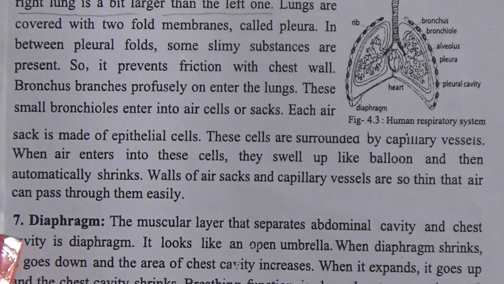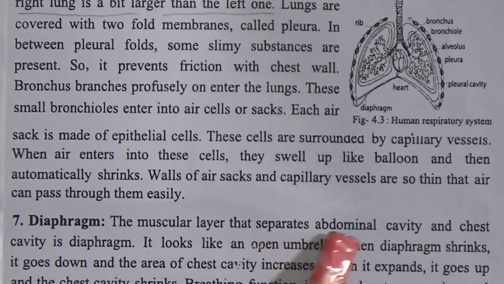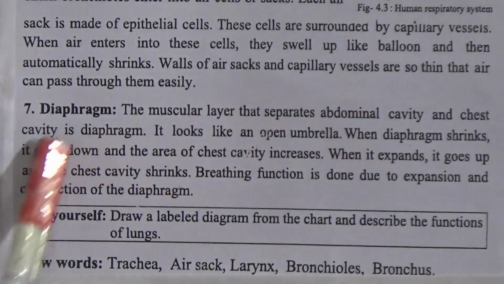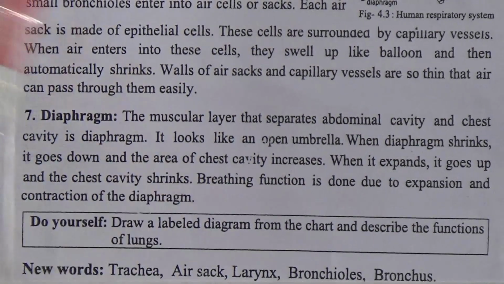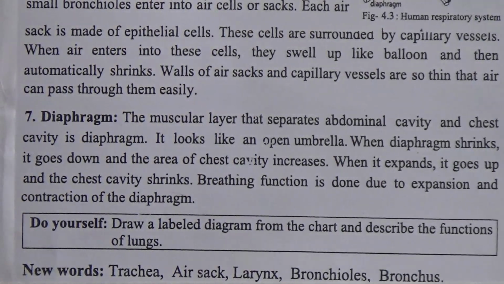Number 7 organ name is diaphragm. The muscular layer that separates abdominal cavity and chest cavity is diaphragm. Look at this picture. You can see here is diaphragm.